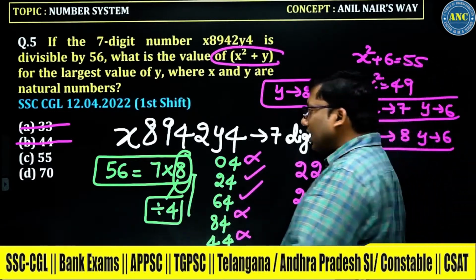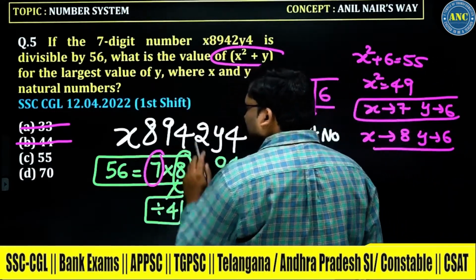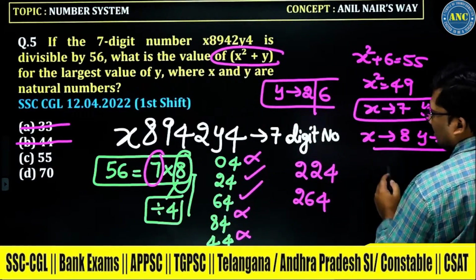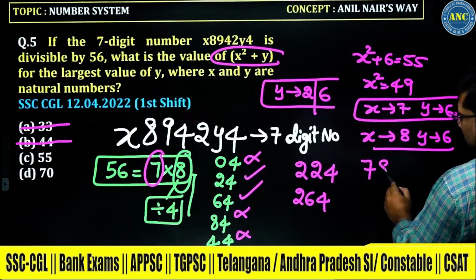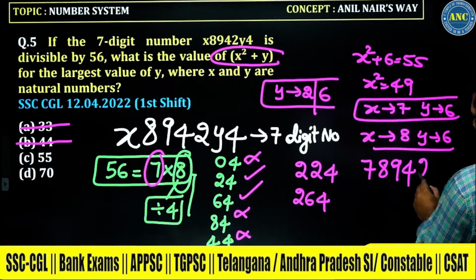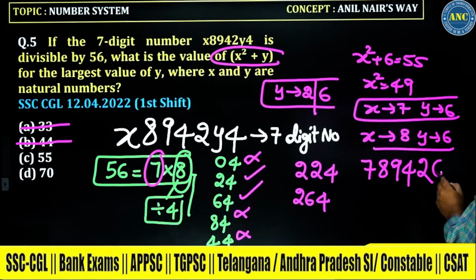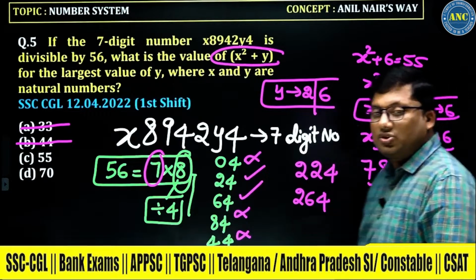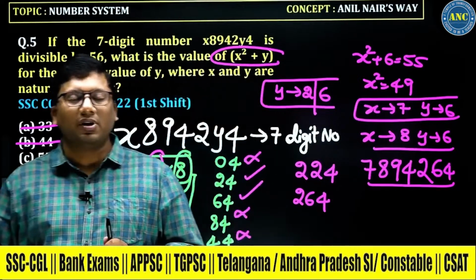We have not checked the divisibility condition. Let us substitute. If x is 7, the number will become 7894264. This is the number. Out of these two, one number is divisible by 7.